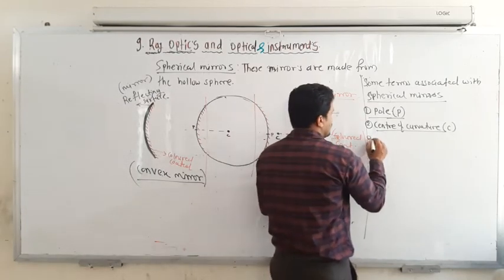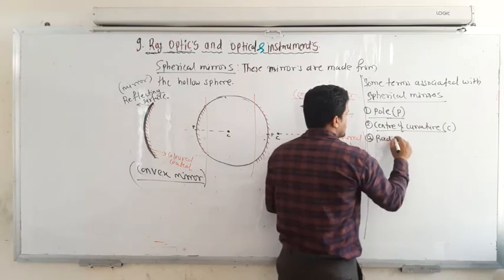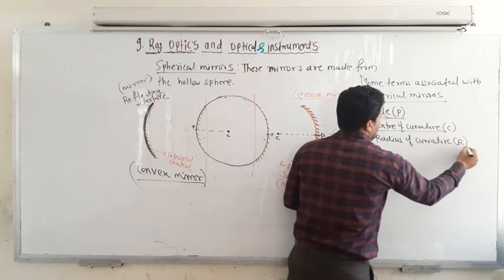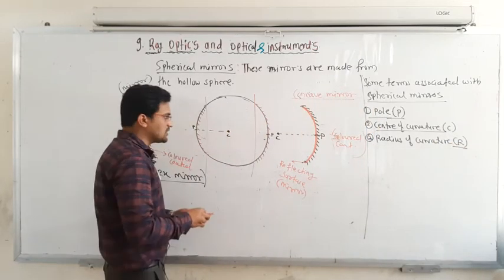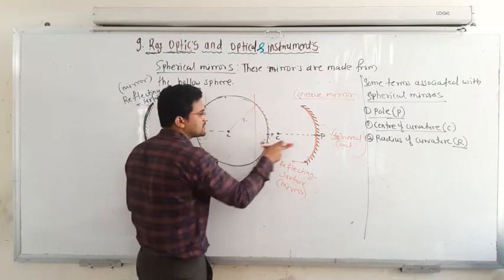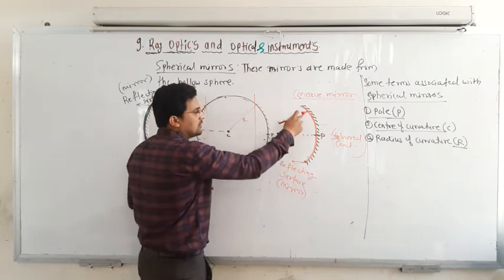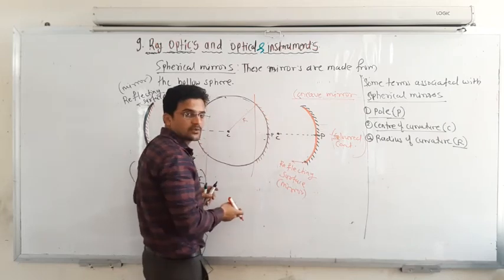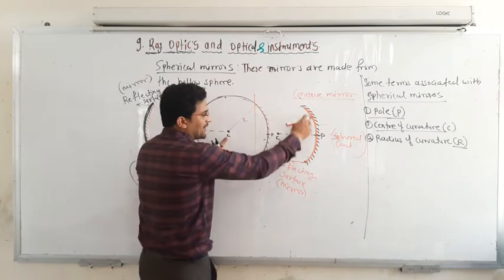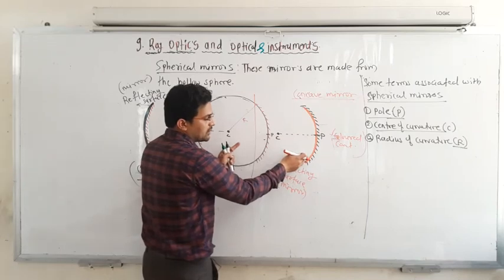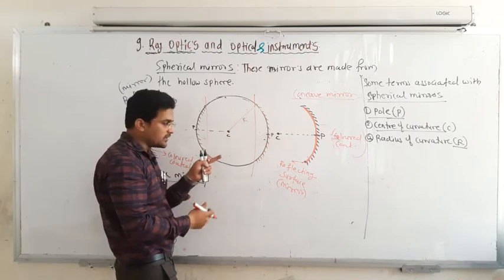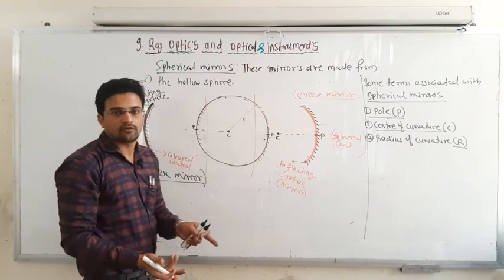Next, third, is the radius of curvature, that is R. The radius of curvature is nothing but, if you are considering this as the radius R, the same radius is for this curvature, because this curvature is extracted from this sphere. So whatever the radius of this curve, the same radius is for this sphere. So the radius of curvature of a spherical mirror is nothing but the radius of that sphere from which this mirror is made.